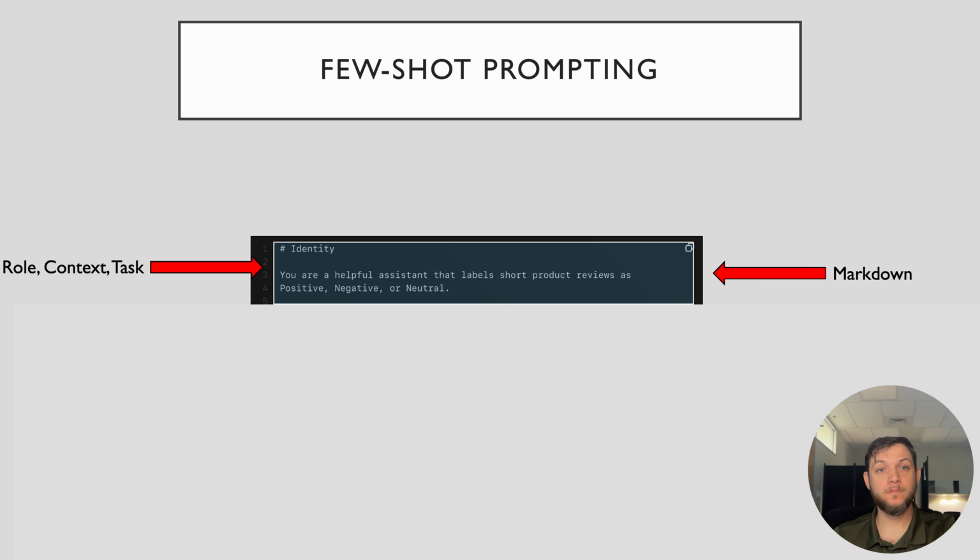Now, we are about to put everything together in one final example. The technique we are about to cover is called few-shot prompting, and it excels at guiding models to strictly adhere to structures you impose on your specific problem. The problem we are about to cover is creating a low-variance model that classifies reviews and outputs them in a consistent format. To start, we leverage Markdown to clearly specify the role the model should take. We give it the identity of a helpful assistant that labels short product reviews as positive, negative, or neutral.